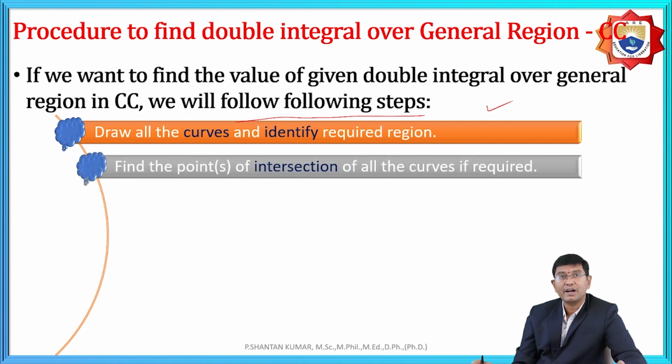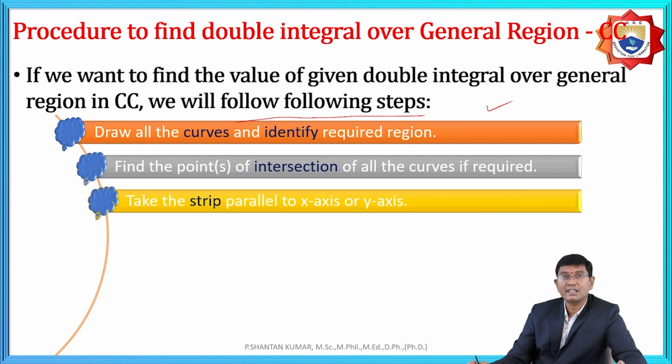Next, find the points of intersection of all the curves if required. That means if you get the rough sketch, we need to find the intersection points of the given bounded region. Third, take a strip parallel to x-axis or y-axis. After drawing the diagram, whatever intersection points we get within the bounded region, we need to take a strip either parallel to y-axis or parallel to x-axis. That depends upon our choice.